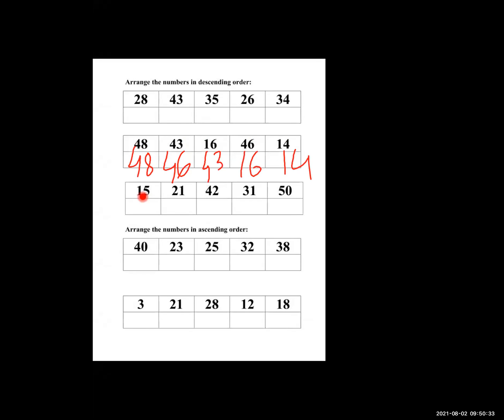Next sum we have to solve. Just read that sum. Which sum is there? Read that number, Prachi. 15, 21, 42, 31, 50. Okay, Prachi, we have to solve the descending order. So we find out the biggest number. Which is the biggest number in that? 50. The biggest number is 50.